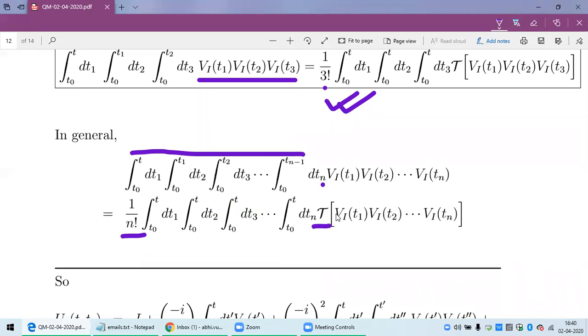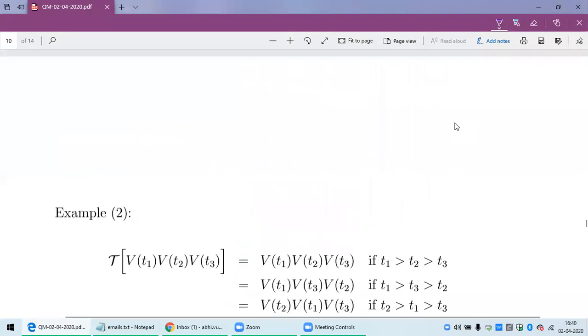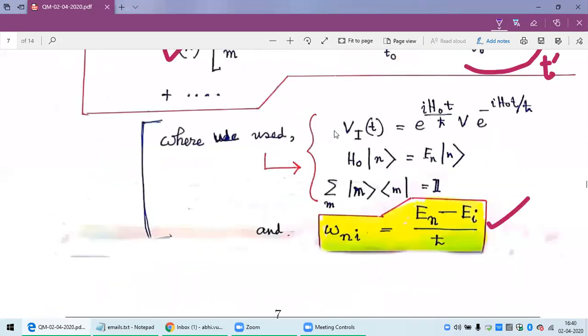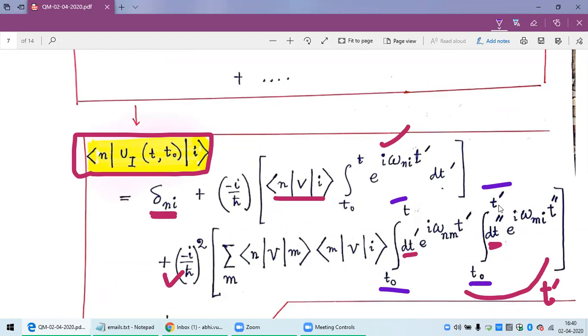Now with this machinery for calculating these kinds of integrals, we can ultimately calculate the integrals that will come in the different terms of this series. Here T0 to T, again T0 to T prime, so you can make all these integrals T. You have to bring 1 by 2 factorial in front and some time ordering here.